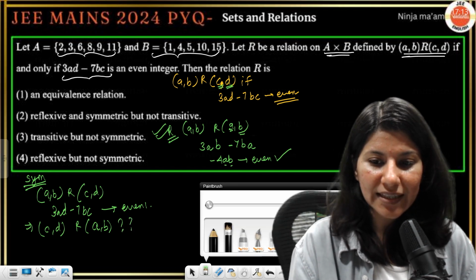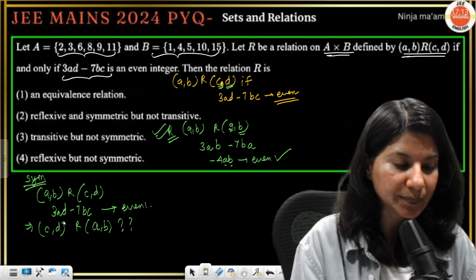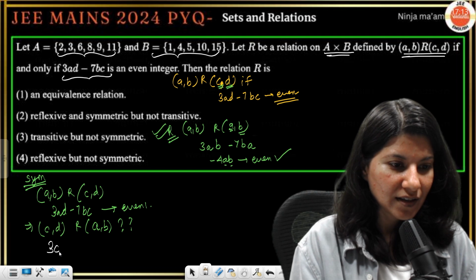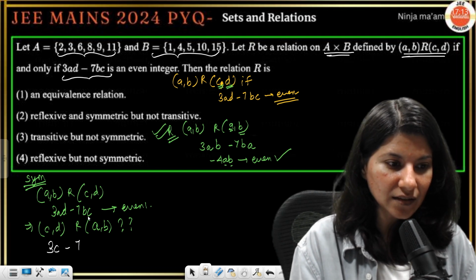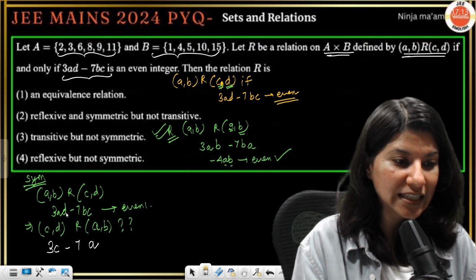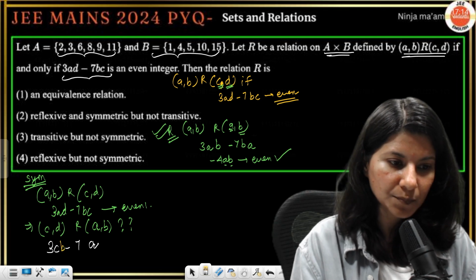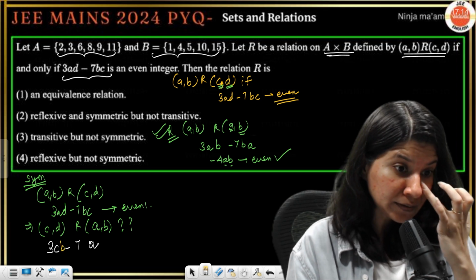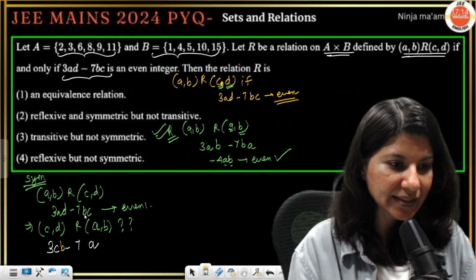That means we need to interchange A and C, and B and D. So 3CB minus 7AD.